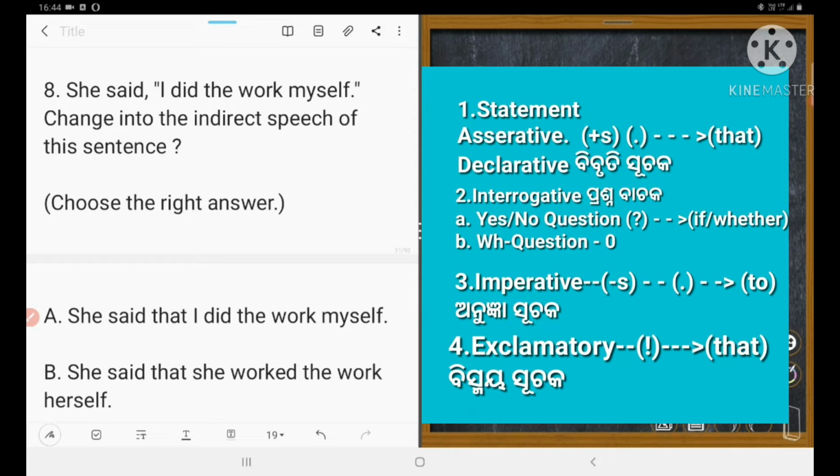And the sentence in inverted comma is a statement. As it is a statement, we shall use that instead of inverted comma. Yes, inverted comma. That.